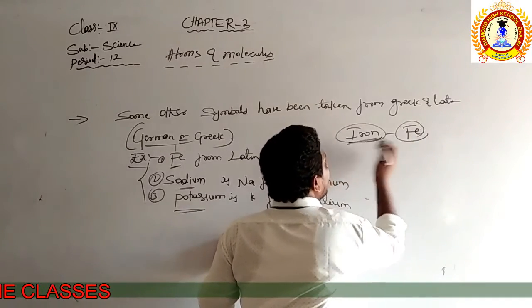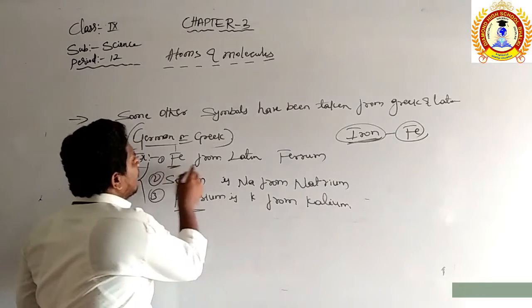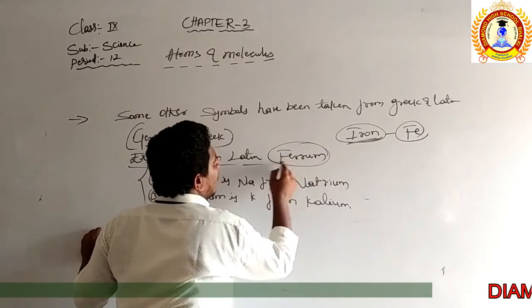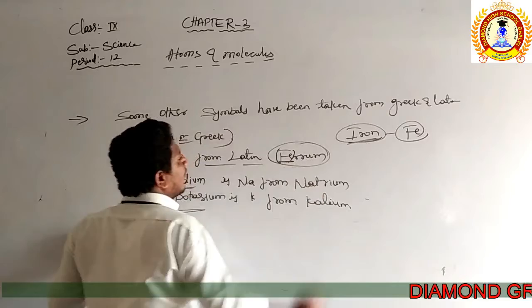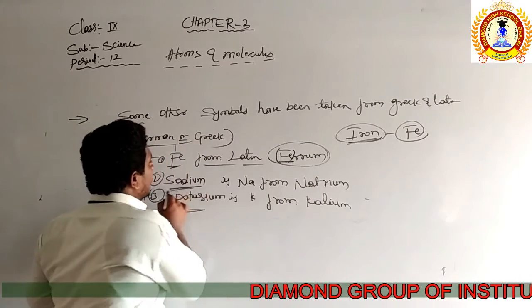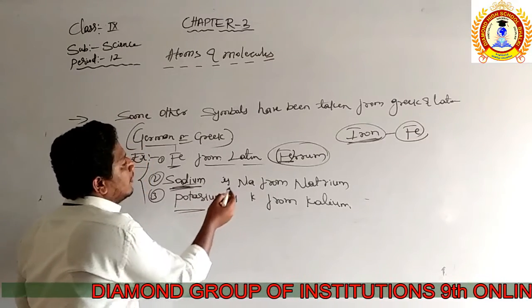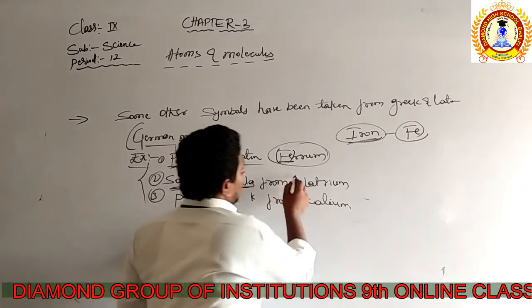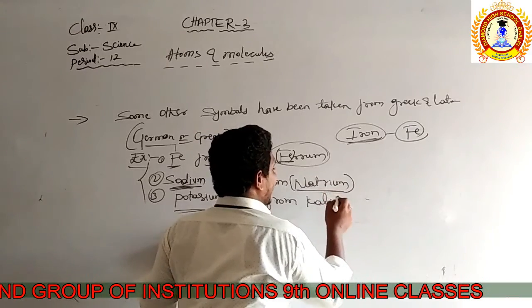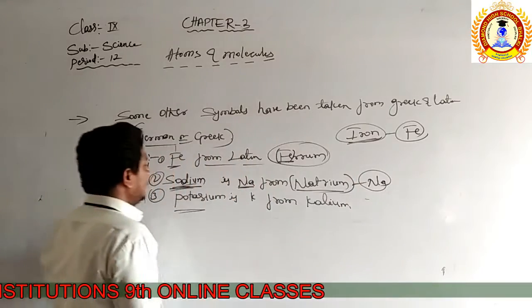In the word iron there is no F and E, so how did the name Fe come? Actually, Fe is taken from the Latin word ferrum, the starting two letters of that word. Then the second is sodium. There is no N and A in sodium, so how is it represented by Na? It is taken from the word natrium.